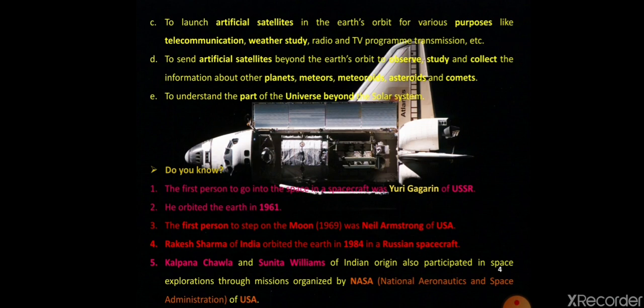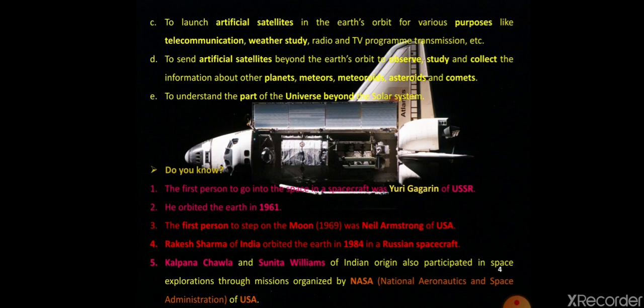The fourth objective is to send artificial satellites beyond earth orbit to observe, study and collect the information about the other planets, meteors, meteoroids, asteroids and comets. So for the close observation, study and for the collection of information about the various celestial bodies in the space, man has launched many artificial satellites beyond earth orbit. So this is the fourth objective of the space mission. The fifth objective is to understand the part of universe beyond the solar system. So whatever the different parts of universe beyond our solar system have been studied with the help of space missions.